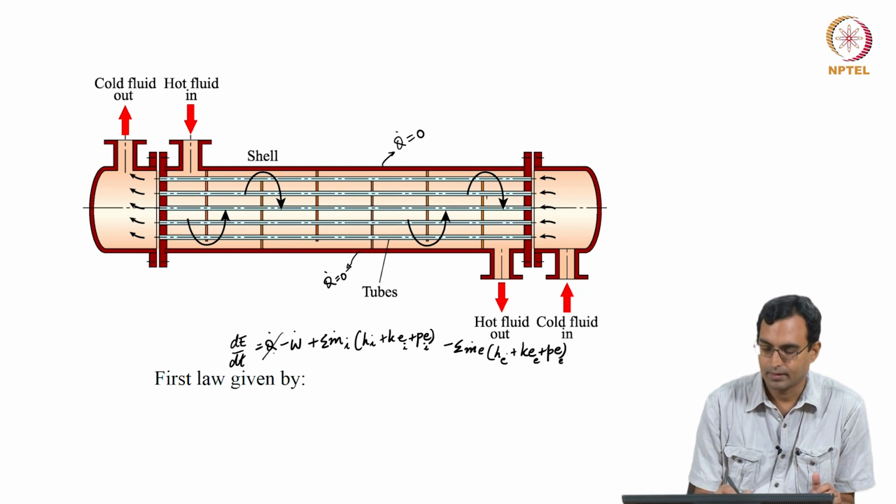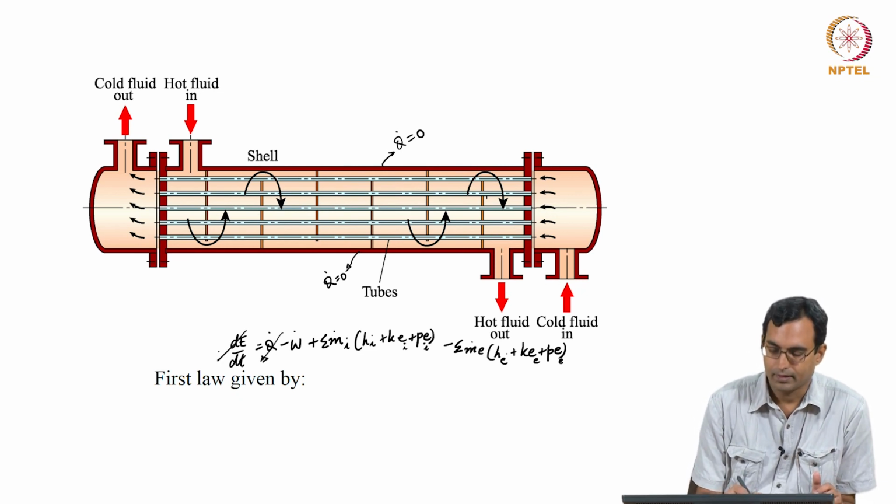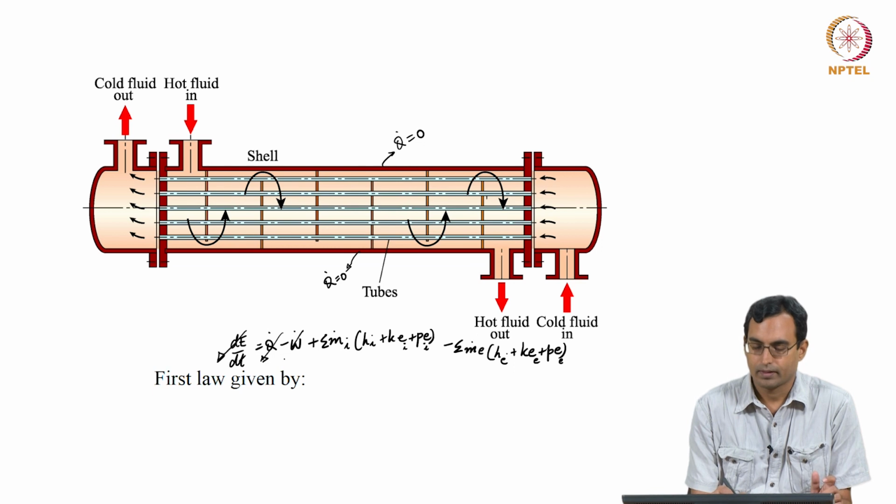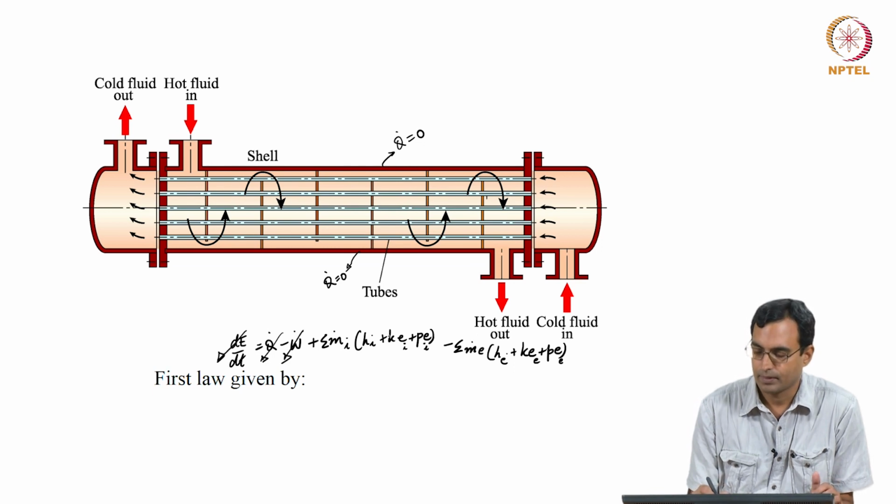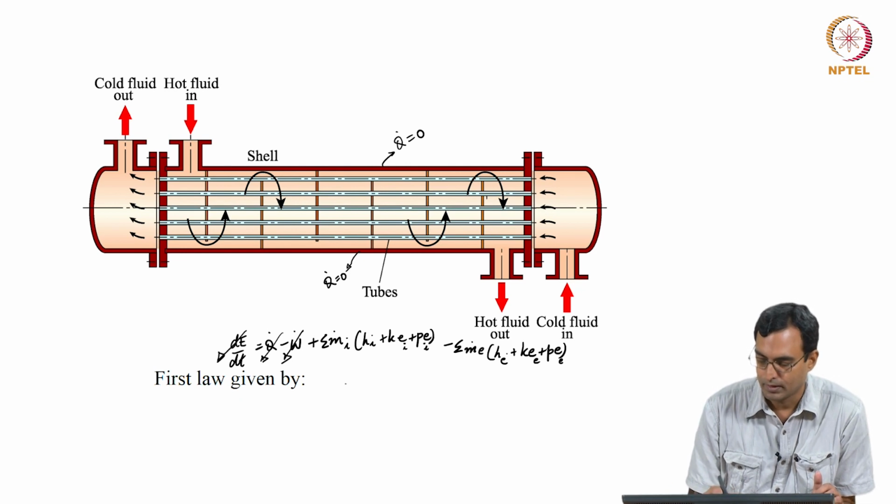So assuming a steady state, this is 0, there is no work done, so this is 0, and assuming that kinetic energy and potential energy changes are 0 or negligible, what we essentially got is something of this form.